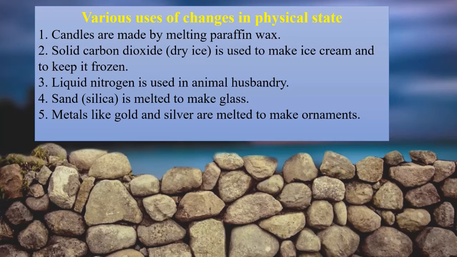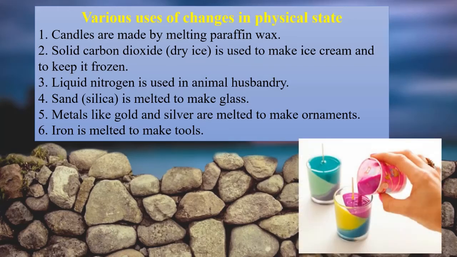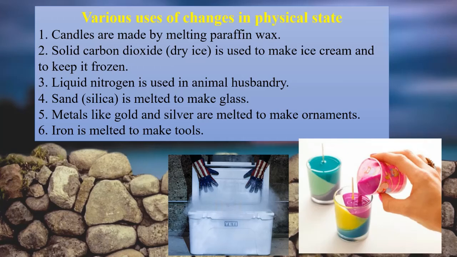Then we also make tools like the hammer or sickle. These are all made from iron, which is again melted and then given shape according to our use. So here you can see how the paraffin wax is melted in order to make beautiful candles. Then here you can see dry ice being used in order to store ice creams or to keep things frozen.